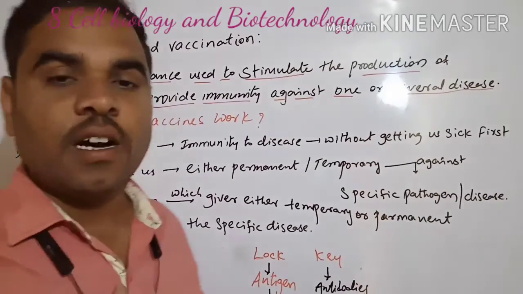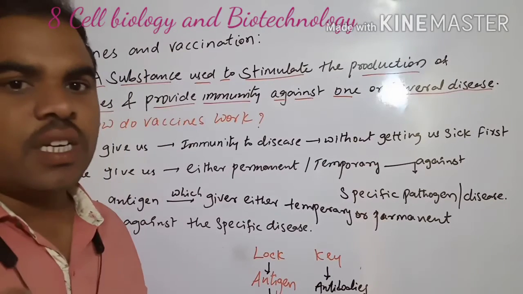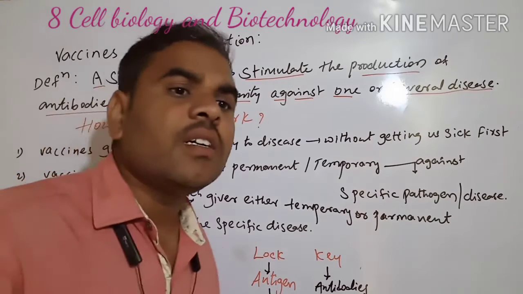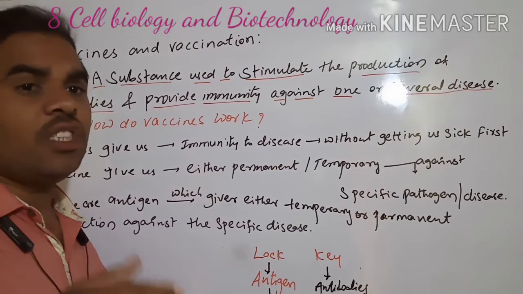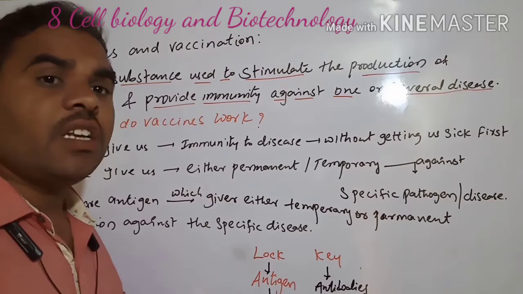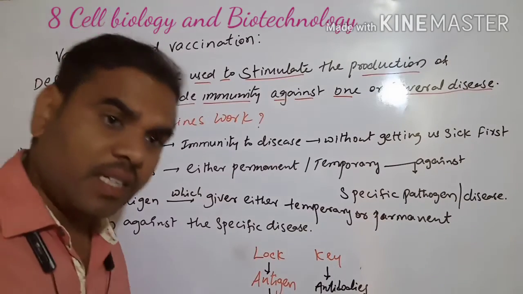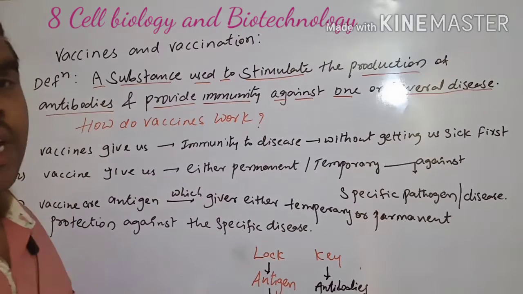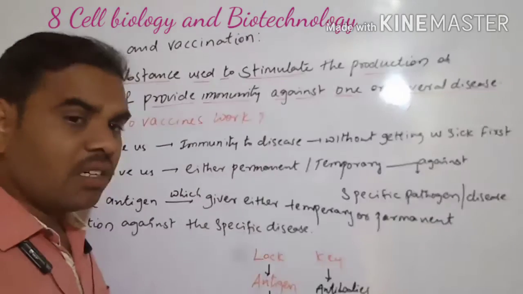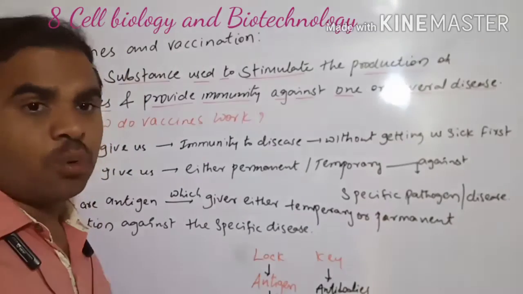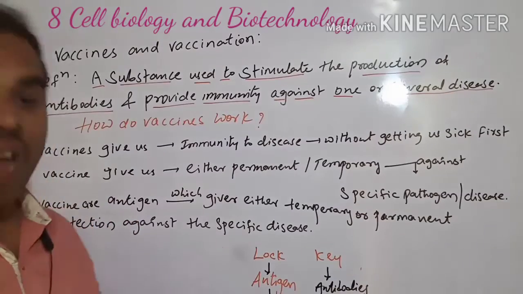Nowadays we see corona, which is also a type of viral disease. There is no specific vaccine even now. So many people die in this disease because it is not being controlled. There should be a specific vaccine.